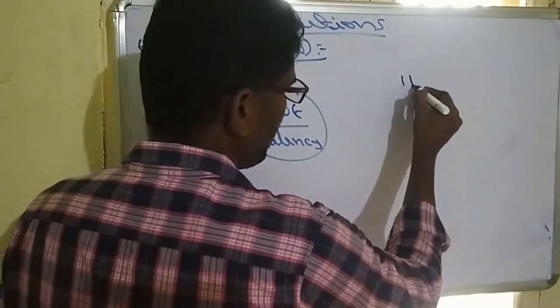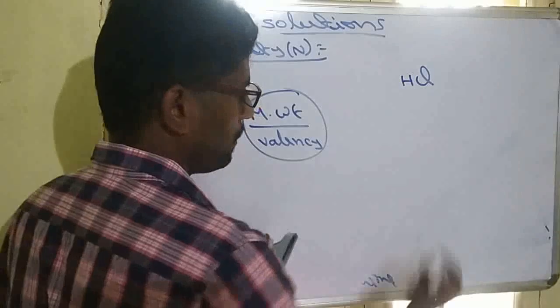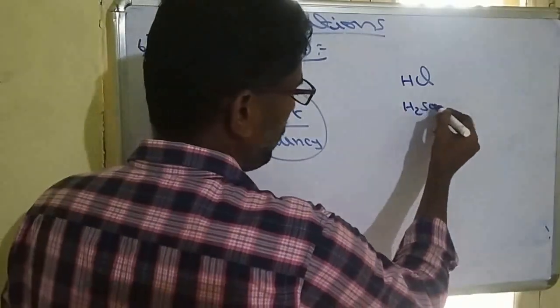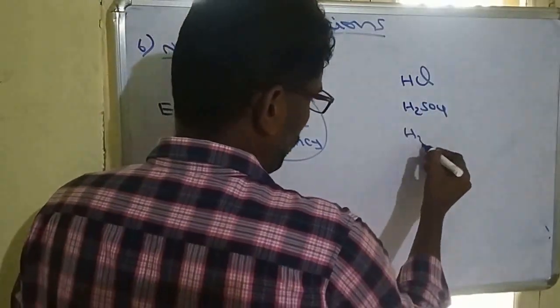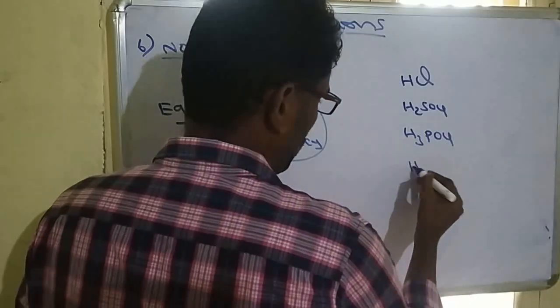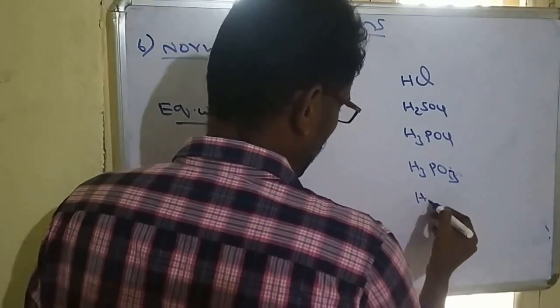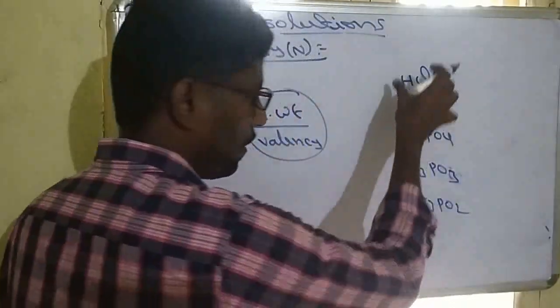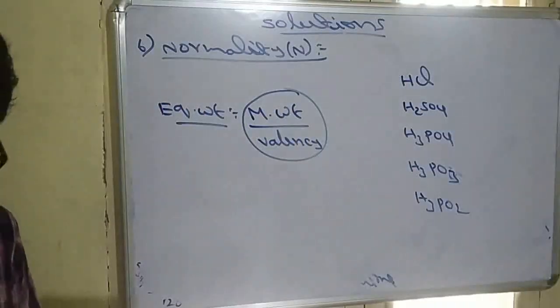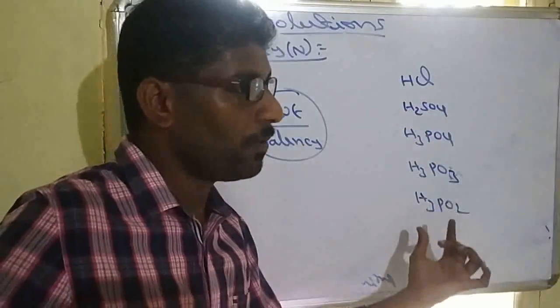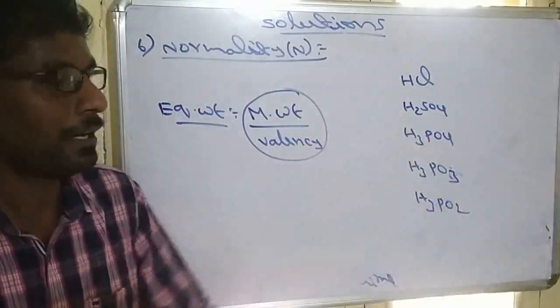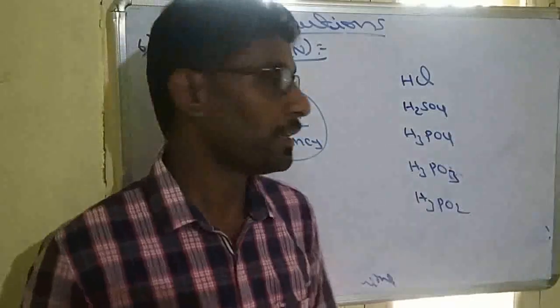Suppose the solute is an acid: HCl, H2SO4, H3PO4, H3PO3, H3PO2, all these are acids. So acids always contain a valency factor, that is called basicity.